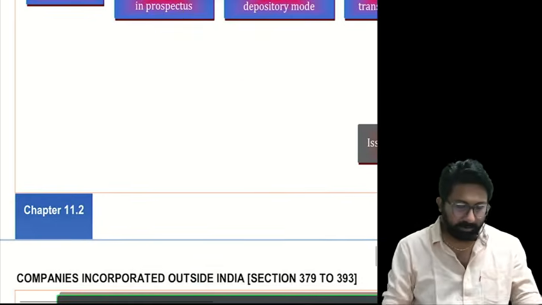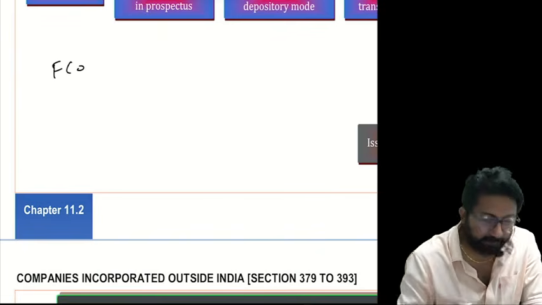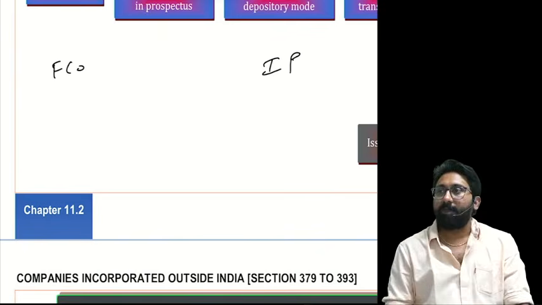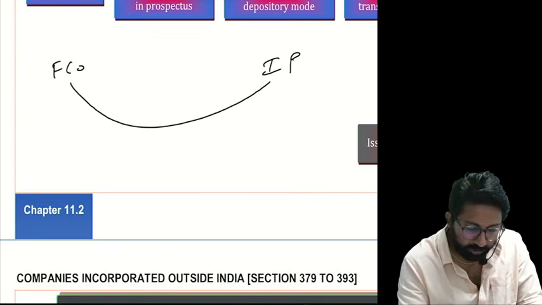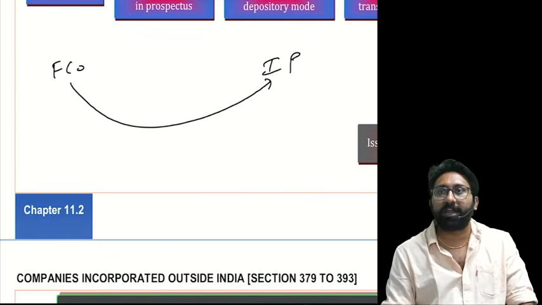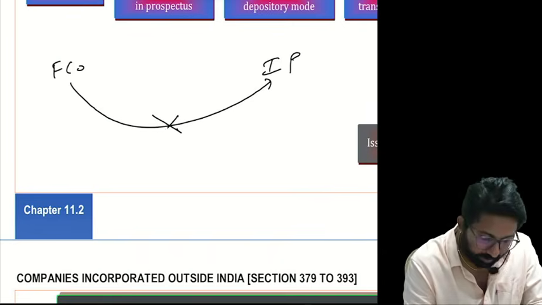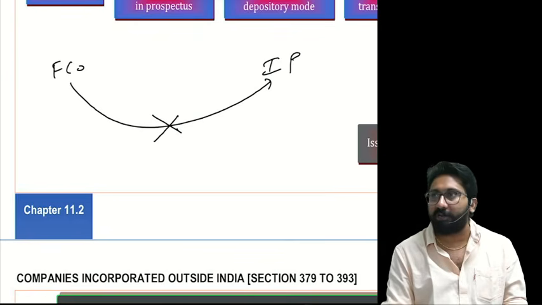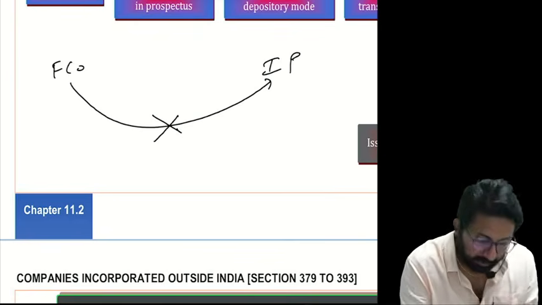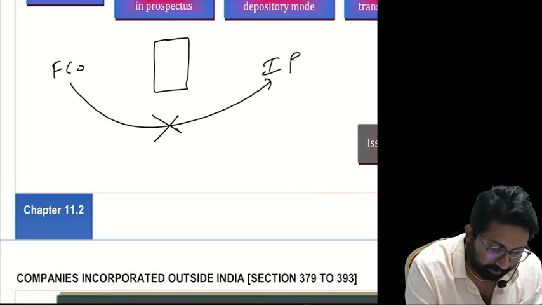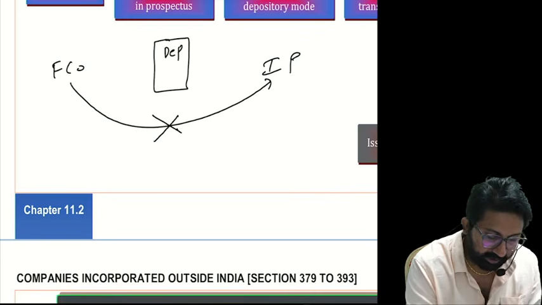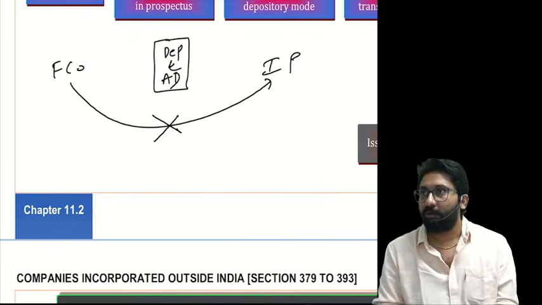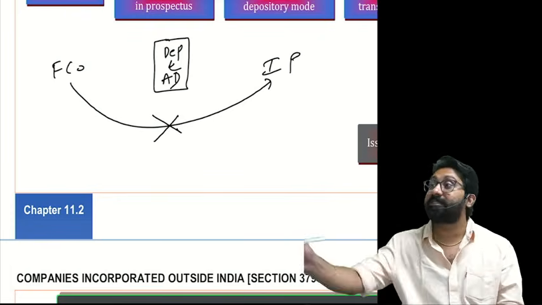See here. There is a foreign company. There is the Indian public. This foreign company wants to issue shares to the Indian public directly. This is not permitted. Foreign companies can't issue shares in India directly. In the middle, there will be a depository and an authorized dealer under FEMA who has a right to deal in foreign securities.